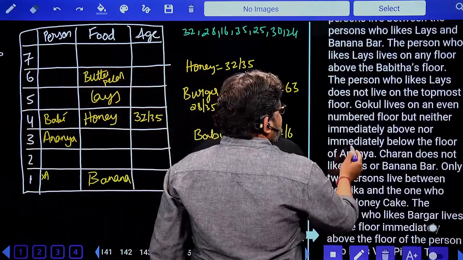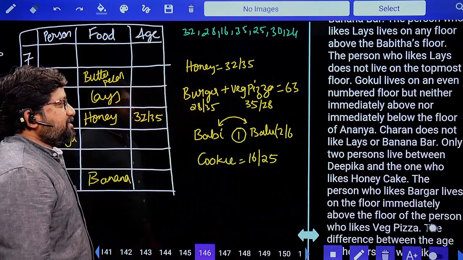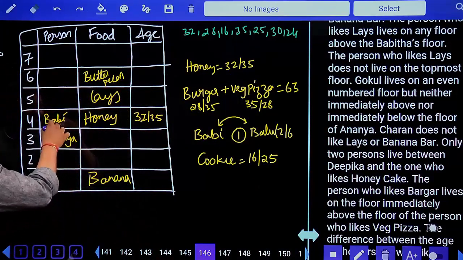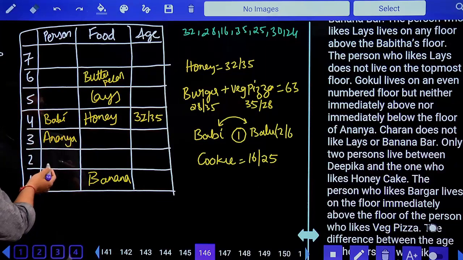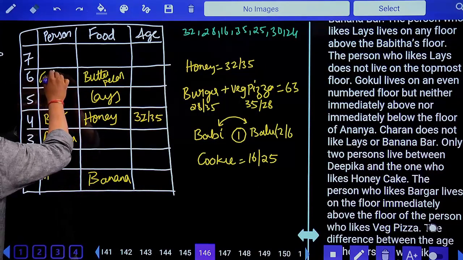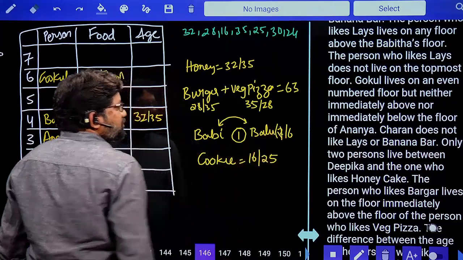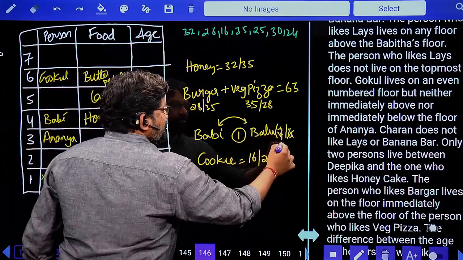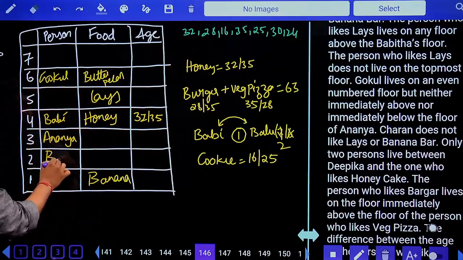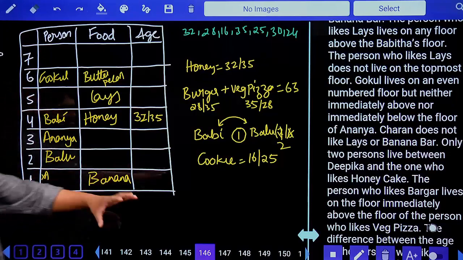Gokul lives on an even number floor, but neither immediately above nor immediately below the floor of Ananya. This is Ananya. Neither immediately above nor immediately below. Below is 2, which is an even number, but Gokul should not live adjacent to Ananya. Then Gokul has only one possibility, that is the sixth floor. When Gokul is on the sixth floor, we have already talked about Balu. Balu should be either on the sixth or the second floor. Sixth is not a possibility because it is occupied by Gokul, so Balu is fixed. See how easy it is becoming. This question is easy, don't worry.